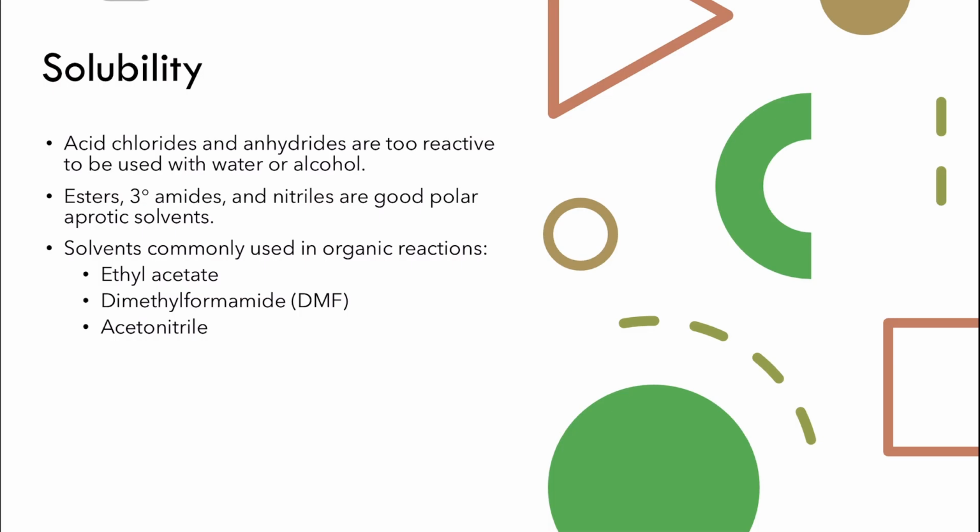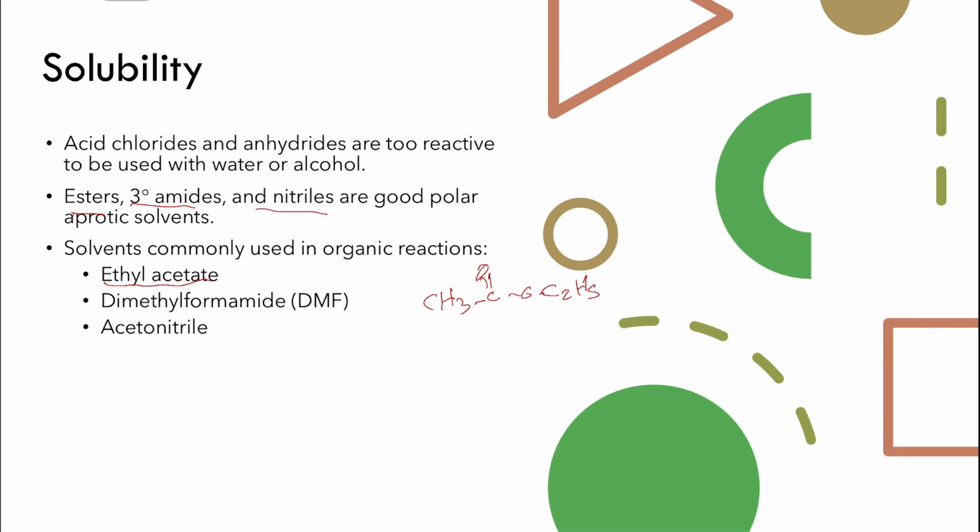It's very well known that the acid derivatives are used as polar solvents. So esters, tertiary amides, and nitriles are good polar solvents. Examples of these solvents, the one most commonly used in organic reactions, is ethyl acetate. So we all know ethyl acetate, so it's acetic acid, and then ethyl group.